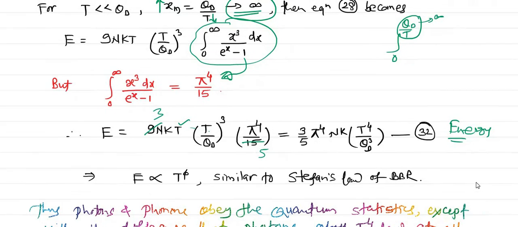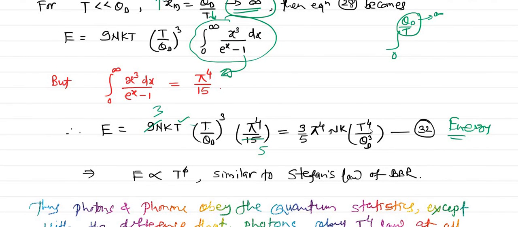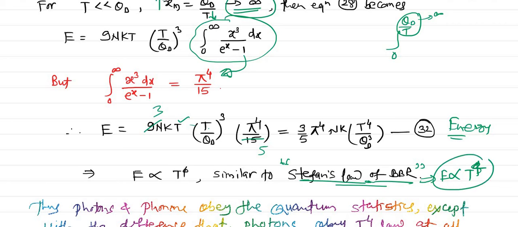So here we can say this energy is directly proportional to the fourth power of the temperature, and this is actually the Stefan's law of black body radiation. So we can say at low temperature Debye theory holds good, because it is giving you the result which was already proposed by some theories. So one of the laws is Stefan's law of black body radiation. According to that law, the energy of the black body or the solid is always proportional to the fourth power of the temperature. So yes, it is holding good. Now it validates Debye theory at low temperature with respect to energy.